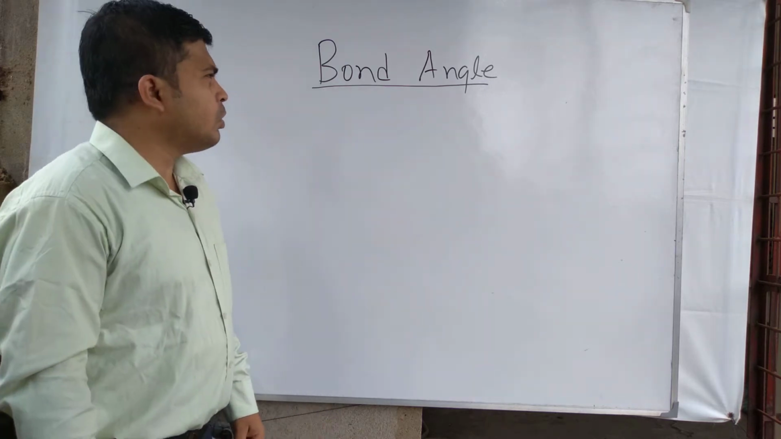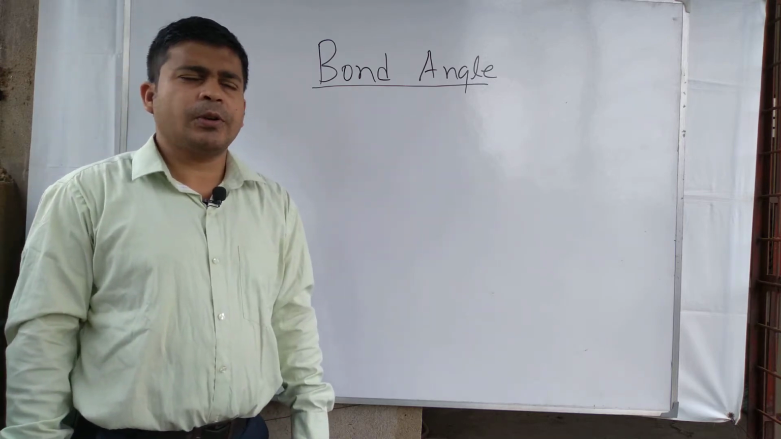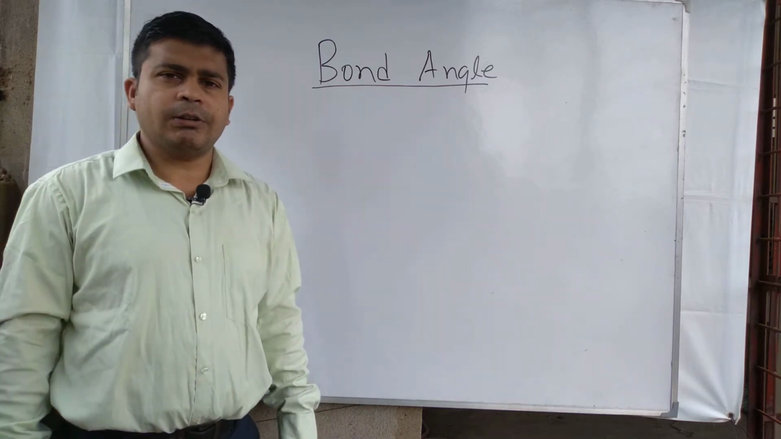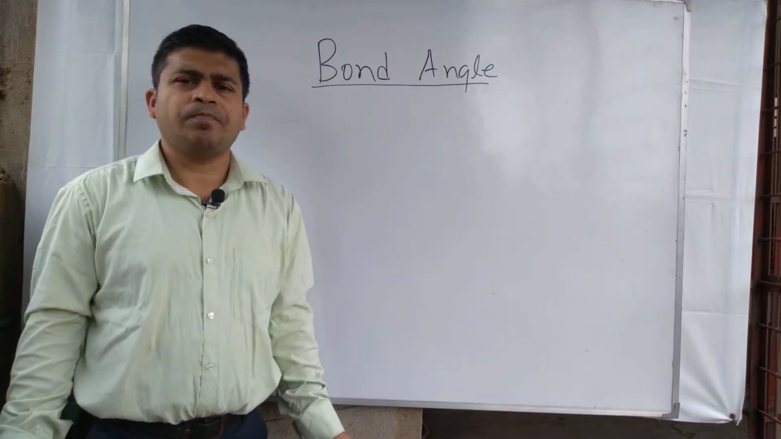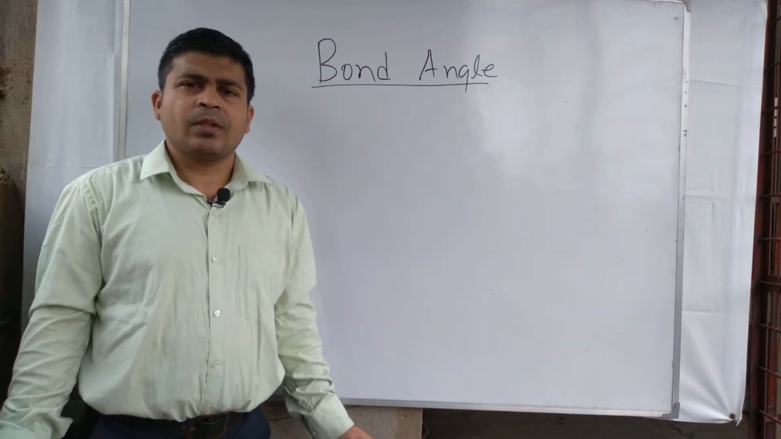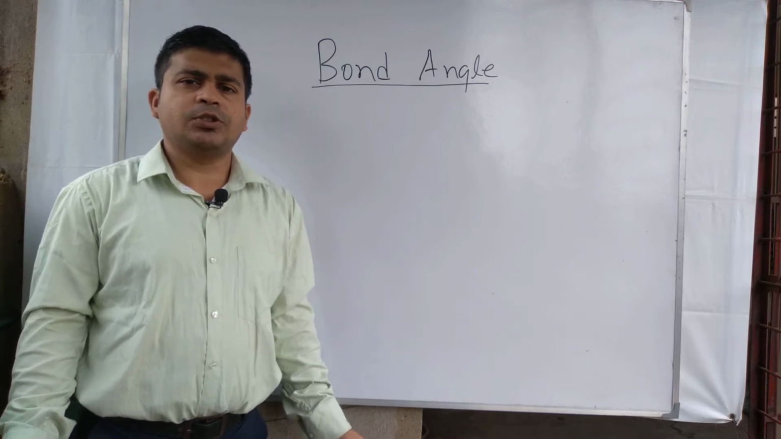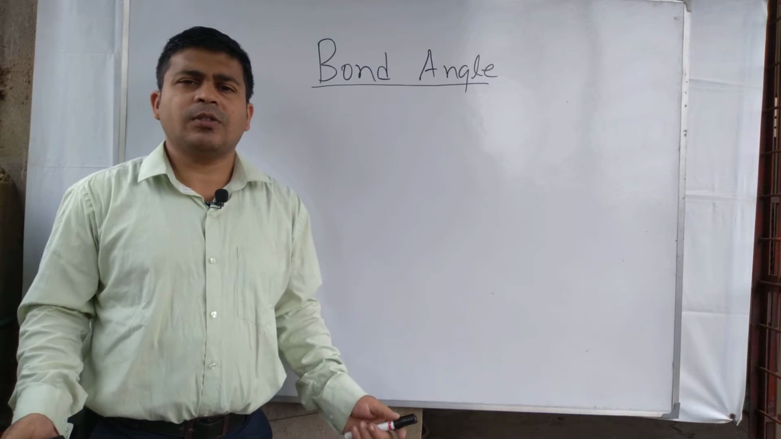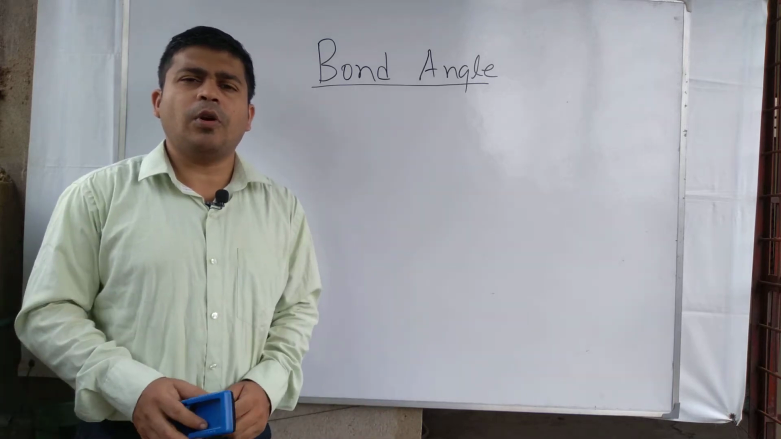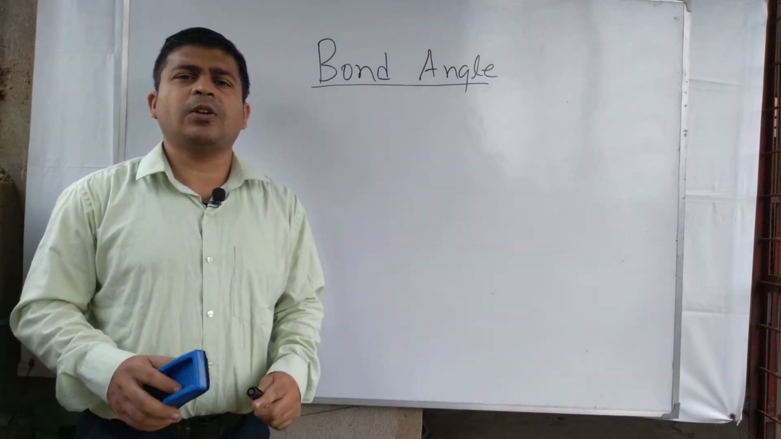Right now we discuss an important topic. It is about bond angle. In case of covalent molecules, we use the term bond angle of H2O, bond angle of H2S. So what is the meaning of this term? What is the meaning of bond angle in case of a covalent molecule?